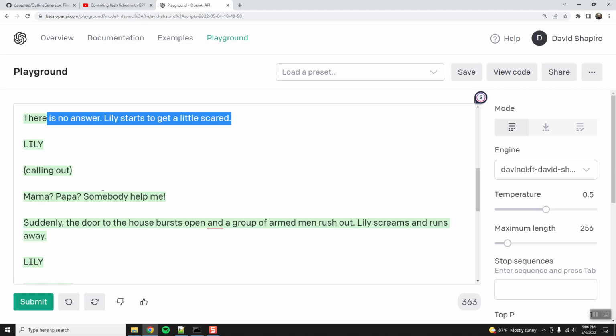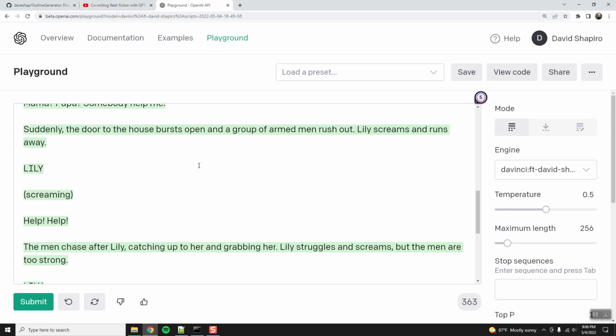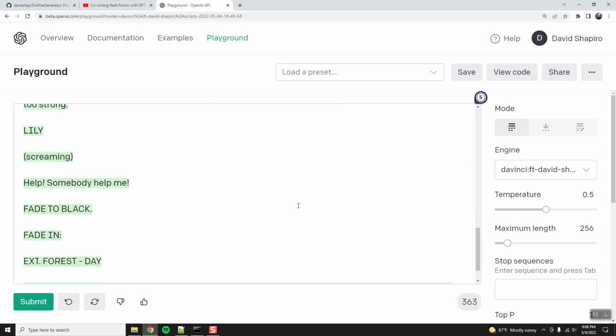This is totally like a Miyazaki, right? This is a Studio Ghibli, because there's a sorcerer's castle, etc., etc. Okay. The men chase after Lily, grabbing her. And there you have it.